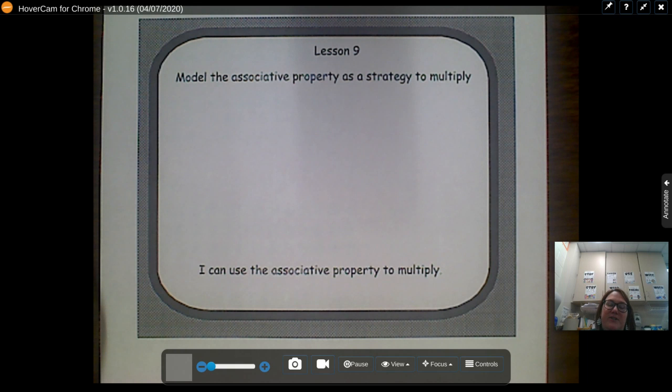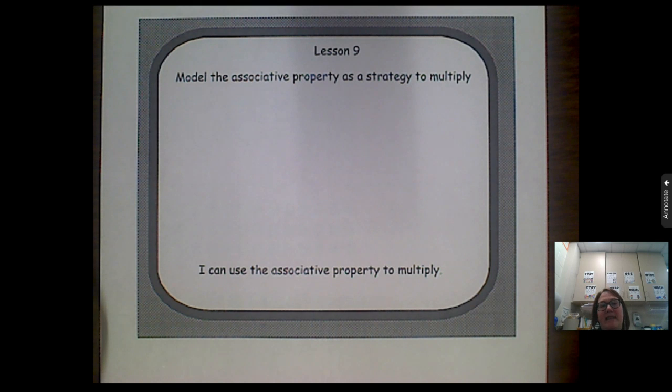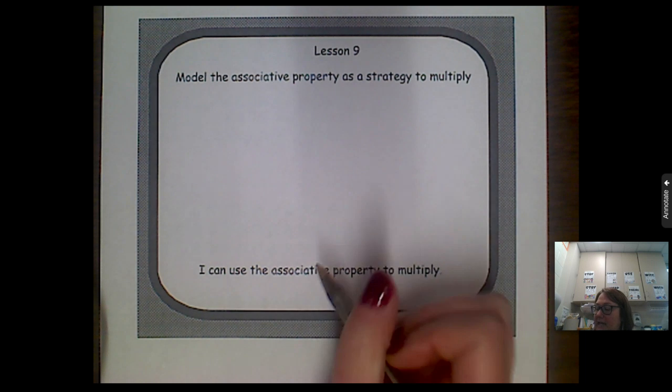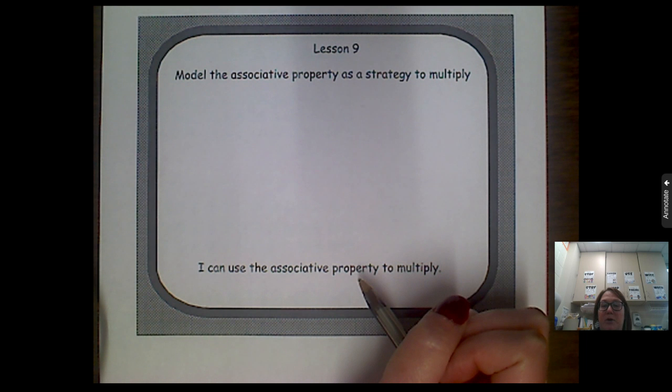Hi, third graders. We are starting math lesson 9 of module 3 today. If we look at our lesson objective for today, we are modeling the associative property as a strategy to multiply. And our I can statement says I can use the associative property to multiply.